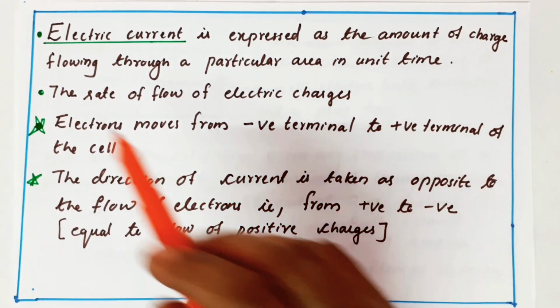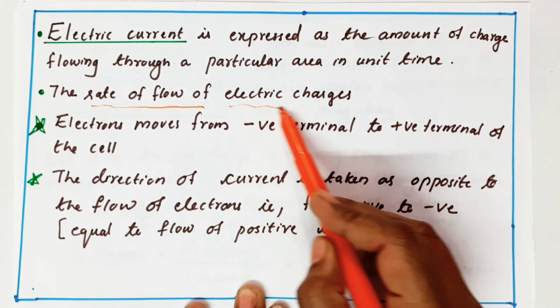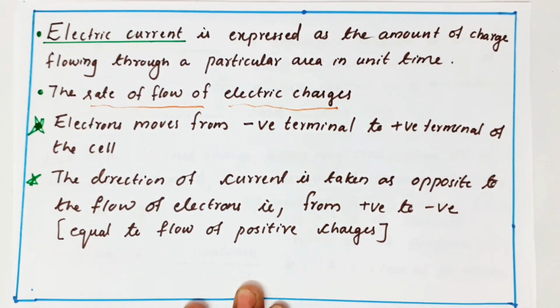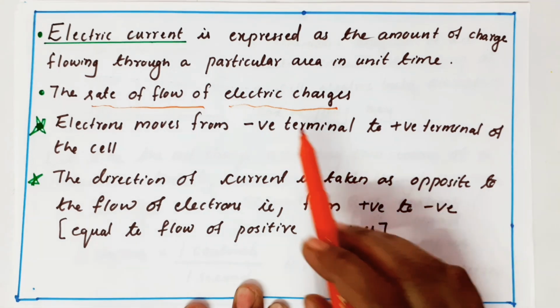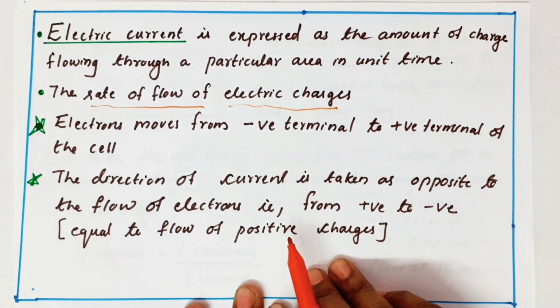In unit time means I can call it by another name: the rate of flow of electric charges is called electric current. Rate of flow of electric charges is also termed current. And another main thing, mostly we take the movement of electrons as the direction of current. It means that electrons move from the negative terminal to the positive terminal of the cell.